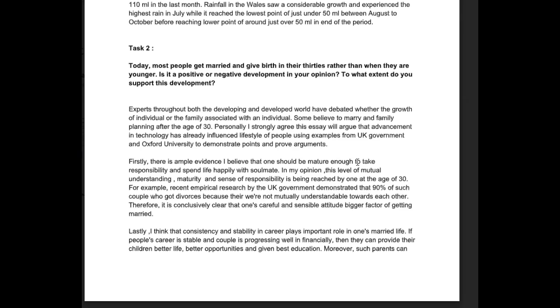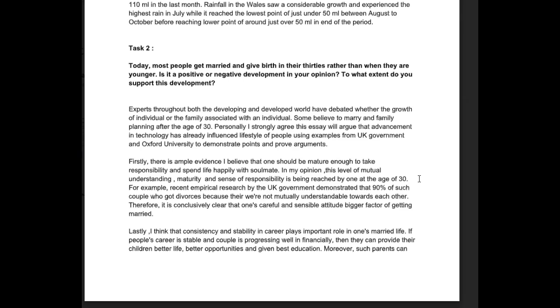I think this is more along the lines of what you want to say. In my opinion, this level of mutual understanding, maturity, and sense of responsibility can be achieved by one after the age of 30. I don't really like at the age of 30. It's as if all of a sudden a light switch goes on and at 30 you're ready to do all this stuff. So I would change that a little bit.